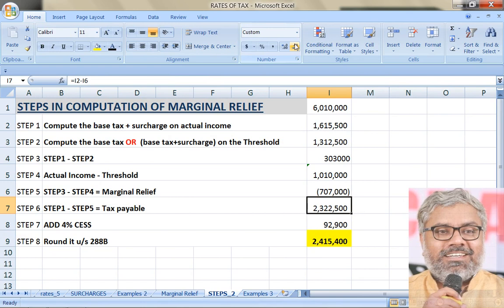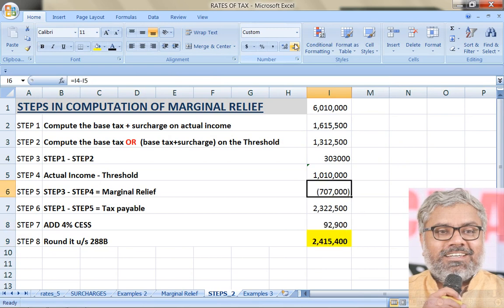Point is, is this possible? Can we say there is marginal relief? Absolutely not possible. Don't do this. In case the marginal relief is coming negative, what does it mean? It is not there. Nothing there. Automatically whatever the original tax payable is, that only will become the actual tax payable also. There is nothing that marginal relief wise available. 4% cess is common. So the final tax liability is 16,80,120.